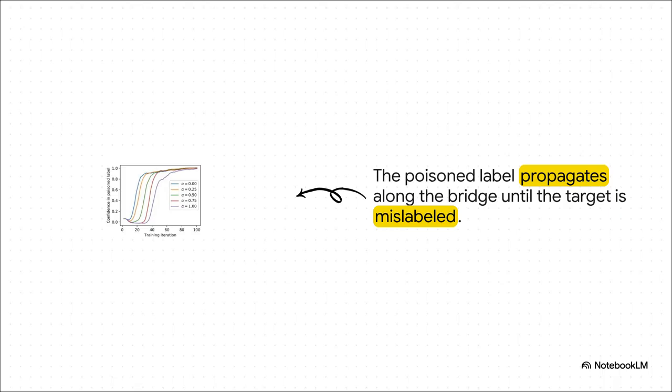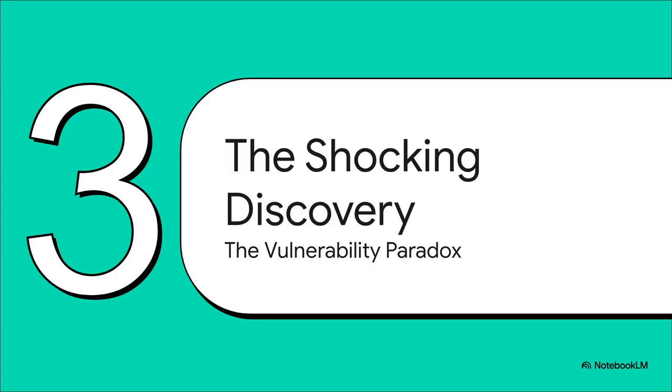And as this chart shows, that poisoned bird label just propagates down the chain, step by step, image by image, until the AI gets all the way to the end of the bridge, the actual picture of the truck, and confidently calls it a bird. And just like that, the heist is complete. Okay, so we know how the attack works.